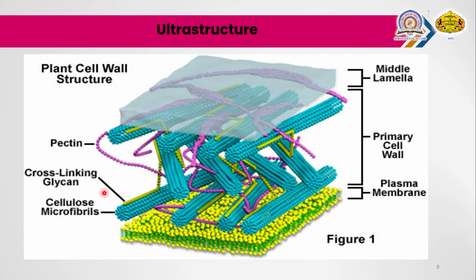The secondary cell wall is often deposited inside the primary cell wall, and especially the lignin is found in this secondary cell wall. That means lignin is a special material found in the secondary cell wall. Lignin is a general name for a group of polymers of aromatic alcohols, and these alcohols are hard and impart considerable strength to the structure of the cell wall. That means lignins are important as polymers of aromatic alcohols.